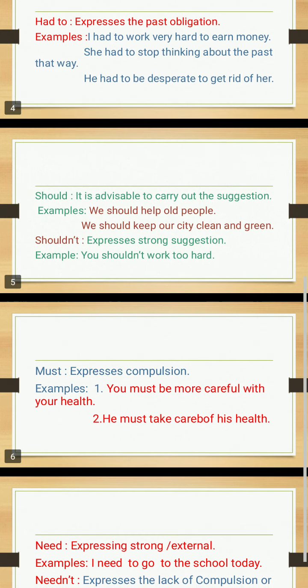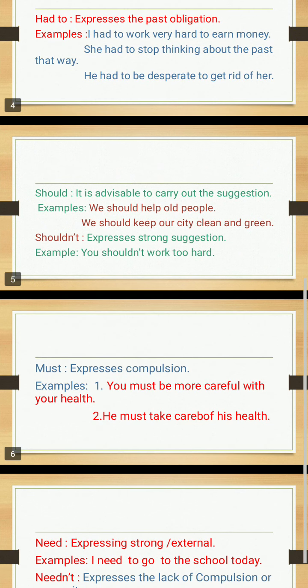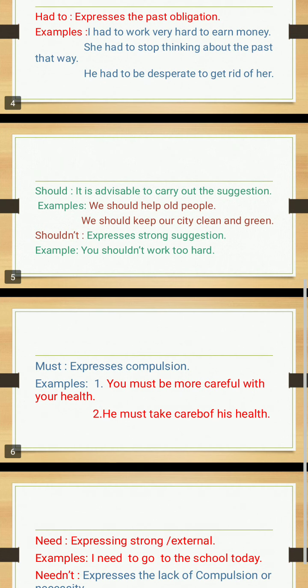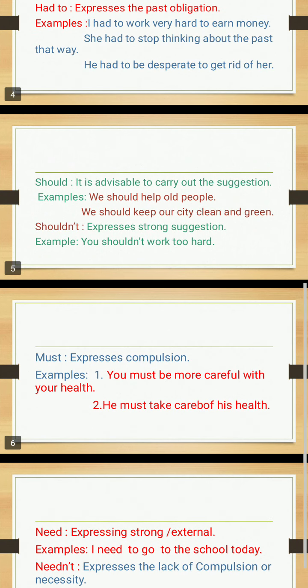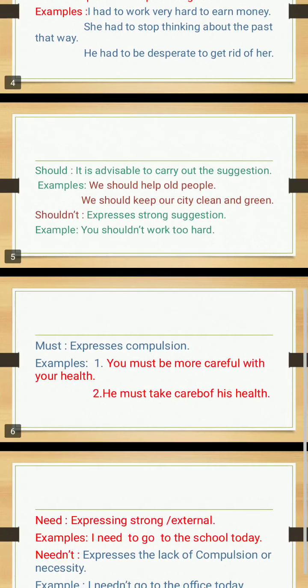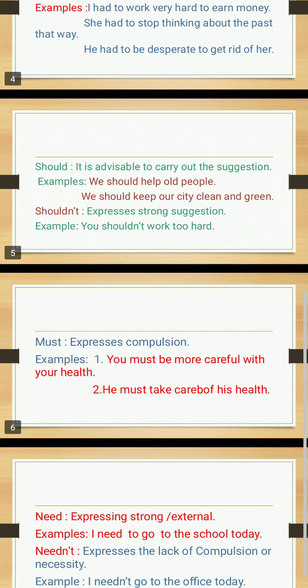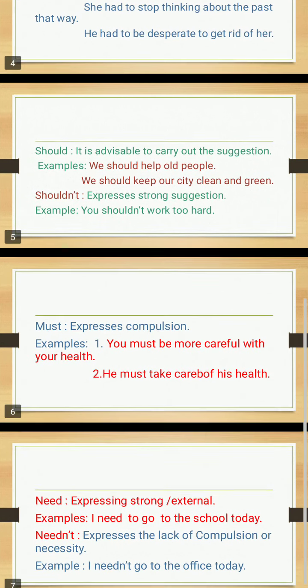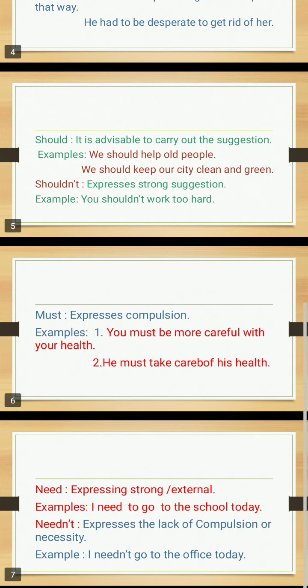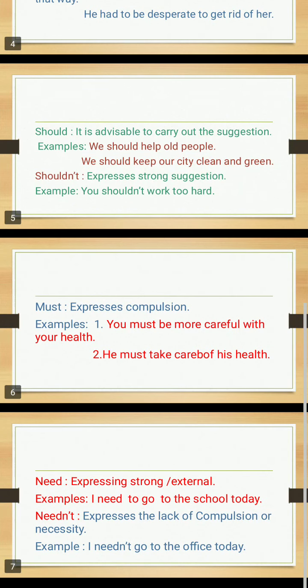Suppose you observe the first example, we should help old people. Here you are giving a suggestion for yourself. It means either you may help poor people or not, nobody cares for it. It totally depends on you. If you observe the second example, we should keep our city clean and green.